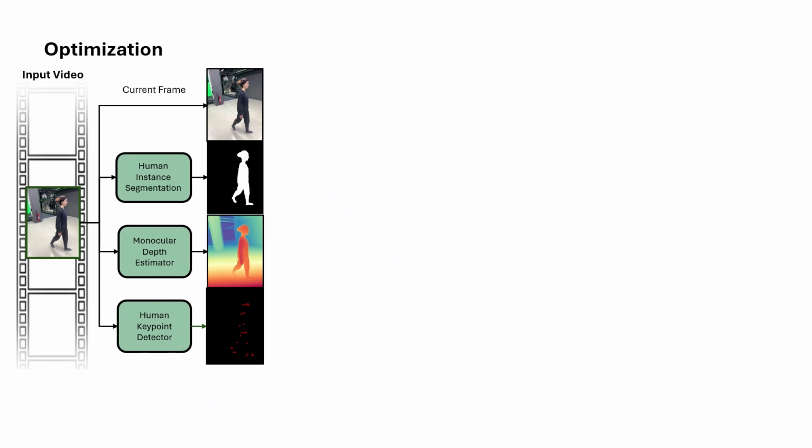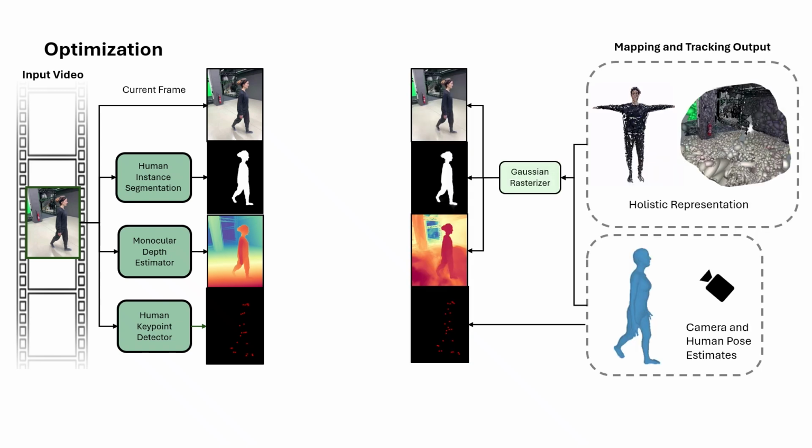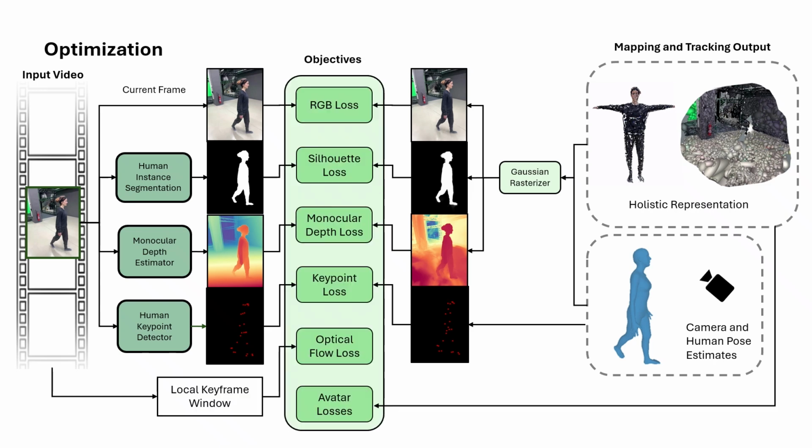We leverage off-the-shelf estimators for human silhouette, monocular depth, human key points, and optical flow, calculating their residuals relative to renderings generated from the holistic reconstruction. These residuals are used to iteratively refine the poses and map. Notably, we render occlusion-aware human silhouettes and rescale the monocular depth prior with the reconstructed scene and human jointly, demonstrating significant improvements in accurately modeling the spatial correlation between humans and the scene.